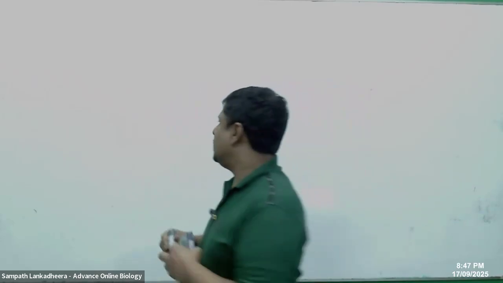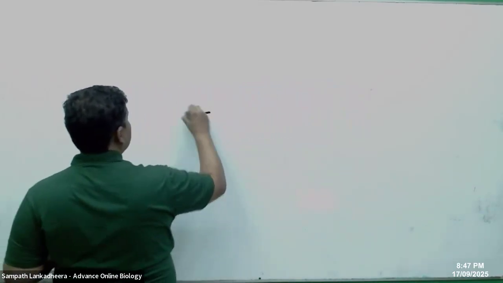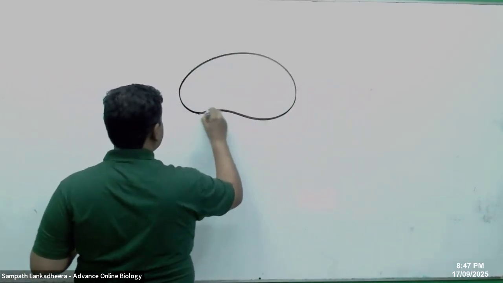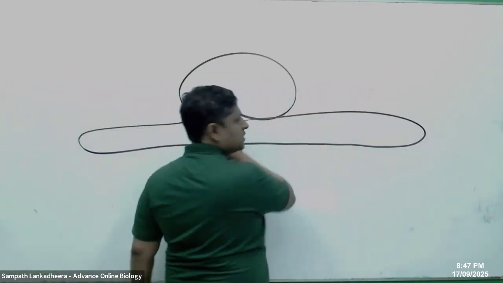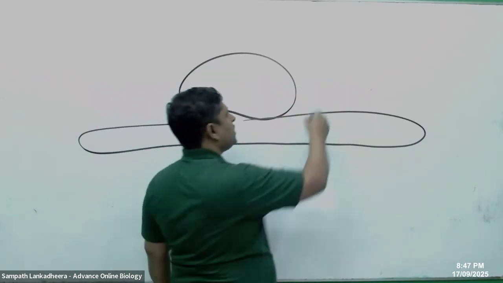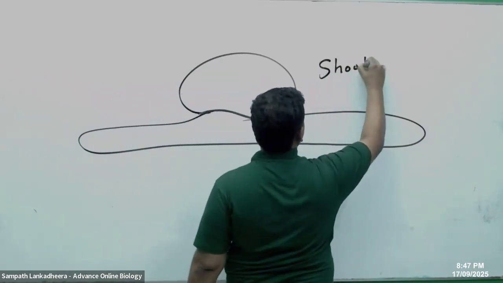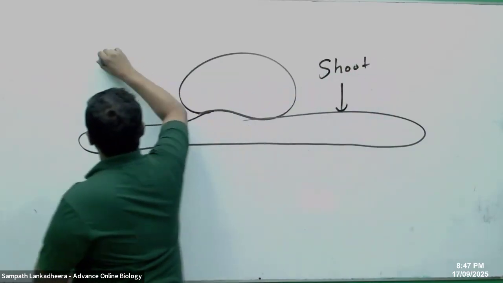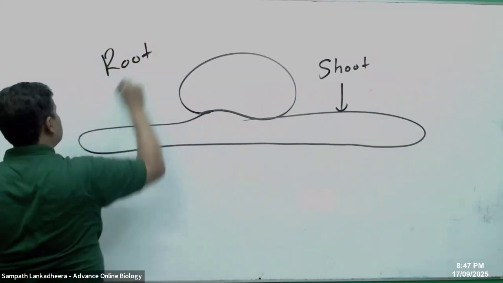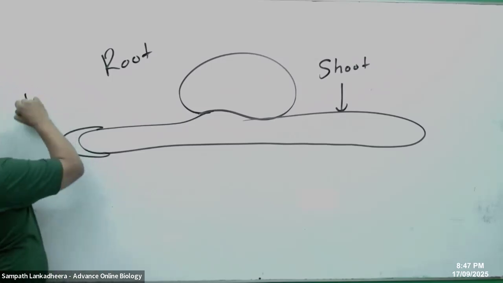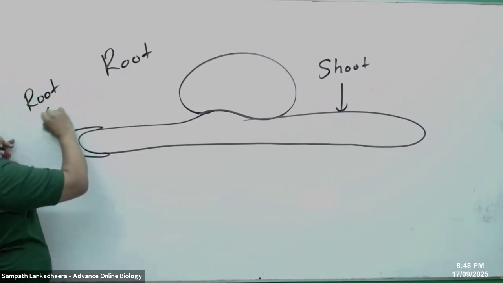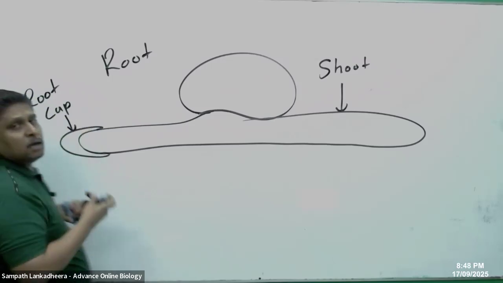Actually, the gravity reception is done by some different plant parts, especially at the seedling stage. If you take this part as the shoot, and this part as the root, the roots have special structures. The root cap captures the gravity.